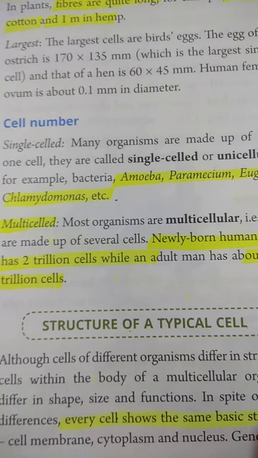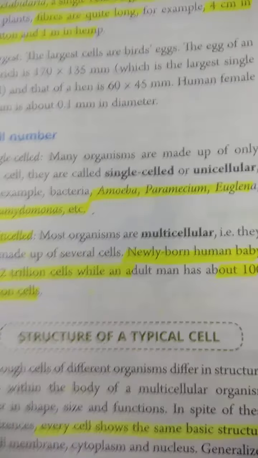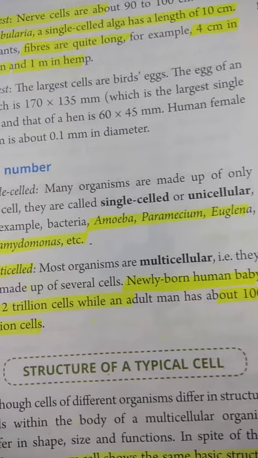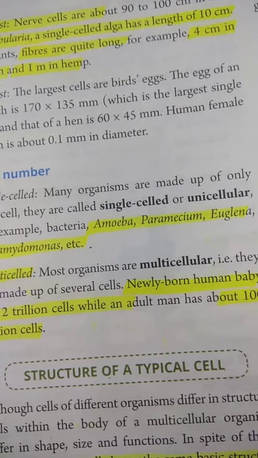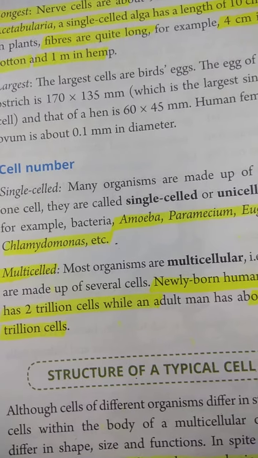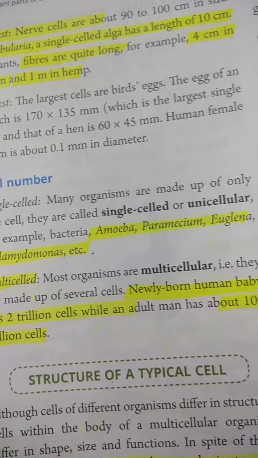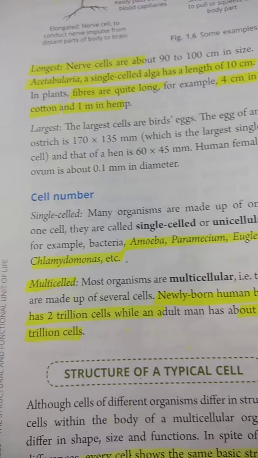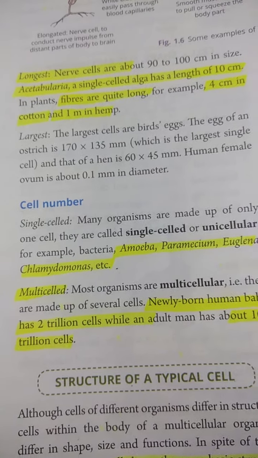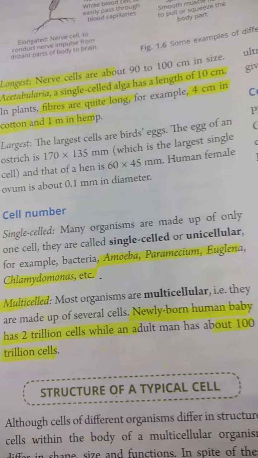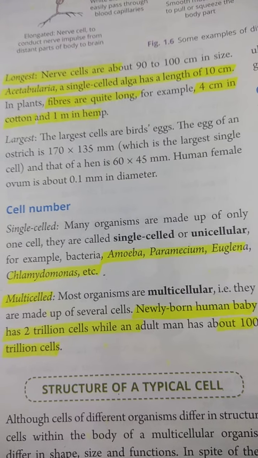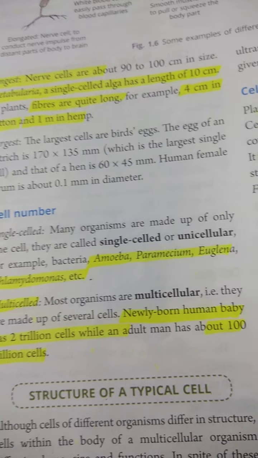Then the next is cell number. Here organisms are categorized into two categories, that is unicellular and multicellular. If the organism is made up of one cell or a single cell, then it is known as a unicellular organism, like amoeba, paramecium, euglena, chlamydomonas, etc. And if the organism is made up of many cells or several cells, then it is known as a multicellular organism.